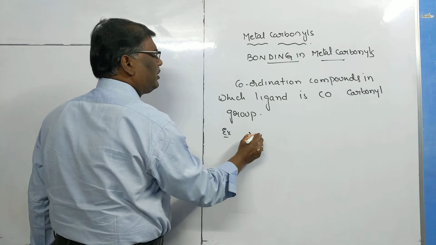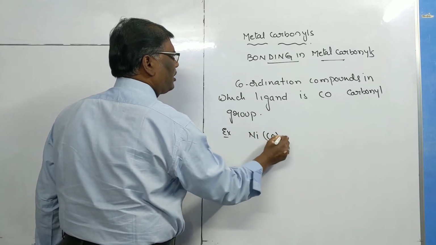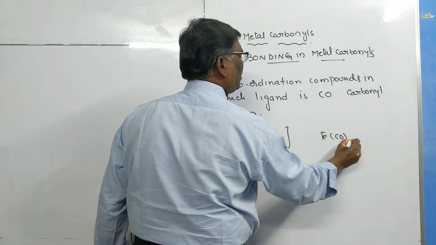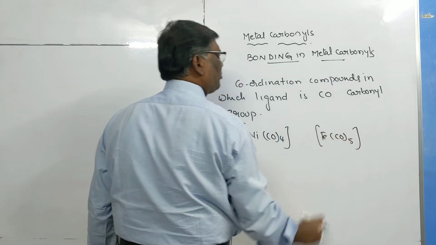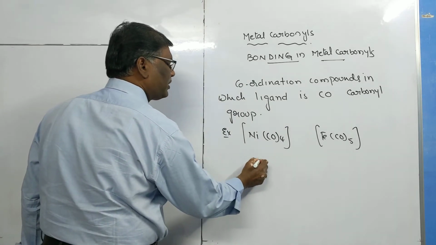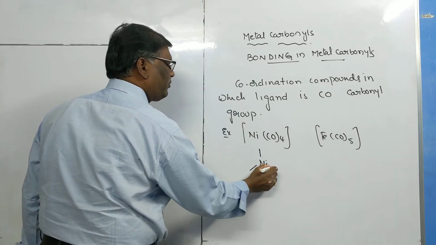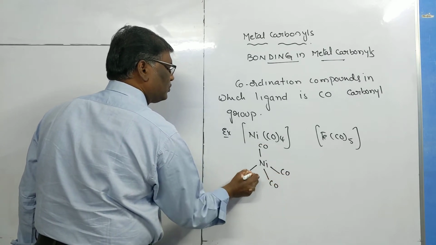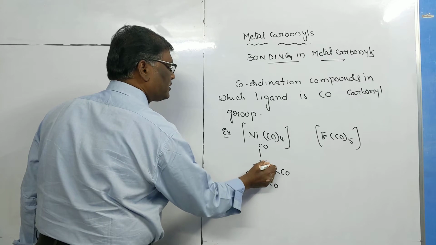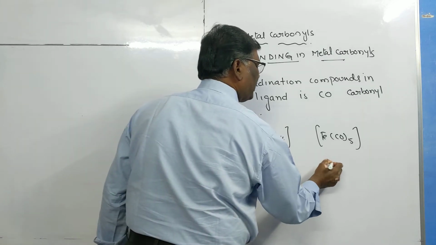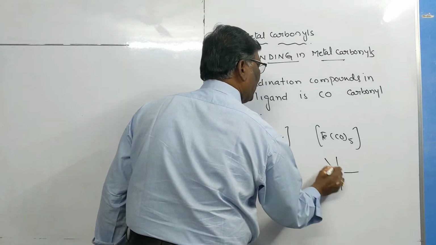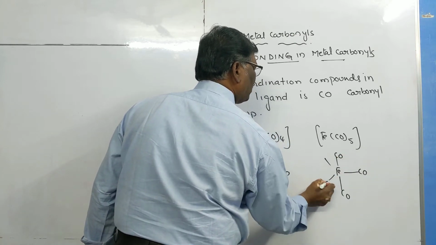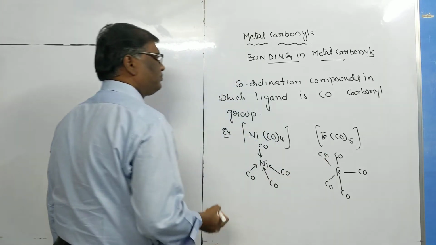Example: nickel tetracarbonyl, Fe(CO)5, pentacarbonyl iron. Now in this one, nickel is bonded with 4 carbon monoxide ligands. In this case, the central atom iron is surrounded by 5 carbonyl groups.